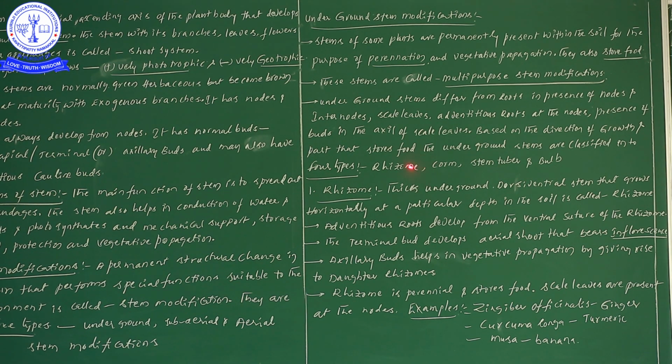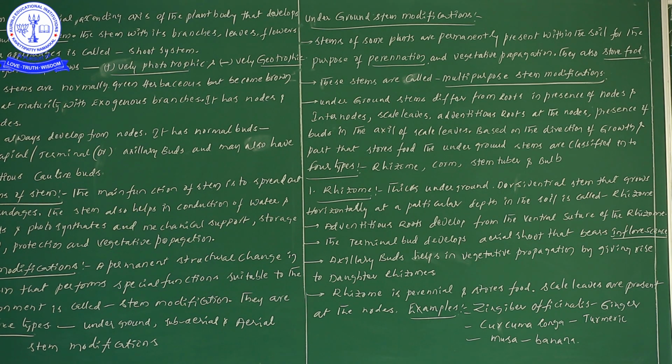Now the first one let us study, that is rhizome. Rhizome is a thick underground dorsiventral stem. Dorsiventral means, suppose you take a dicot leaf, there you can easily distinguish the upper surface and the lower surface, the upper epidermis and lower epidermis.